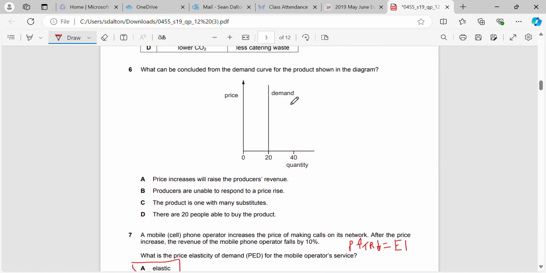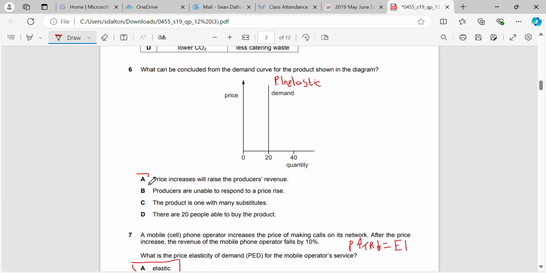Okay, difficult enough question here, but we have to remember what we see. Vertical demand tells us that it is perfectly inelastic, right? So we can change the price and the same quantity is going to be demanded. 20 people are still going to buy the product here no matter what price we change it to. It's a perfectly inelastic demand curve.